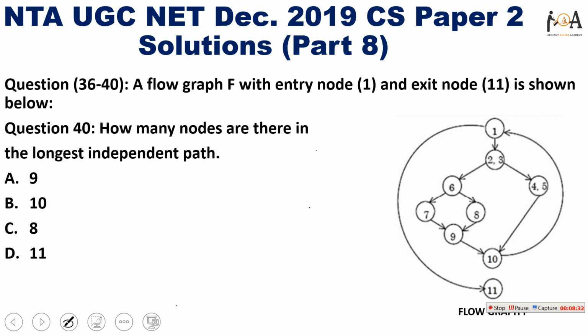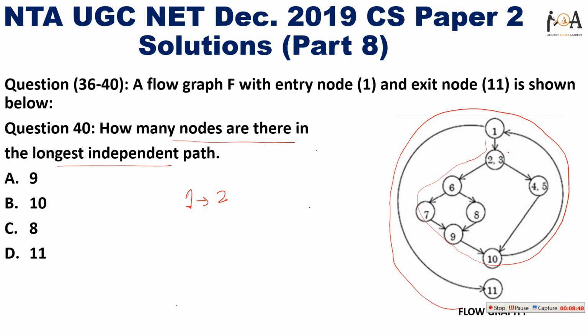The next question is, how many nodes are there in the longest independent path, right? So in the longest independent path, the longest path I can directly imagine is like that, right? Because this one should be the longest. So I can go from 1 to 2, and 2 and 3 are combined, so I can write it like 1 to 2 or 1 to 3, but I have to count it like 1 to 2, 2 to 3, or 1 to 3, 3 to 2, whatever you can say, but I have to count them separately, right?